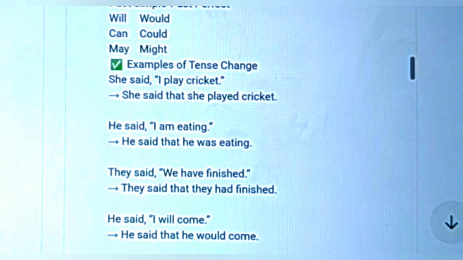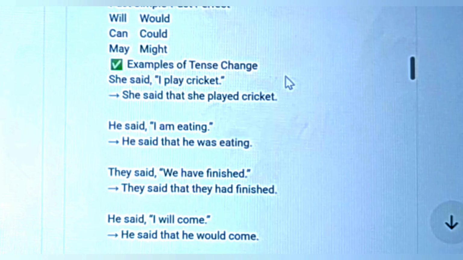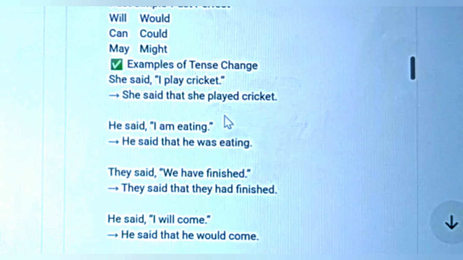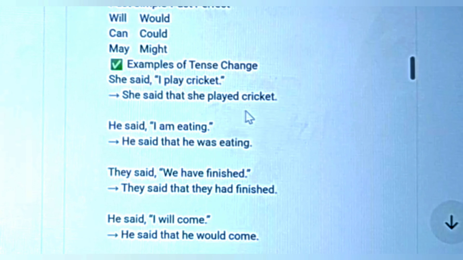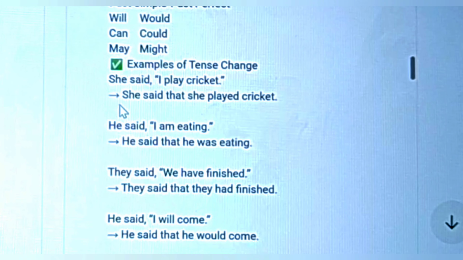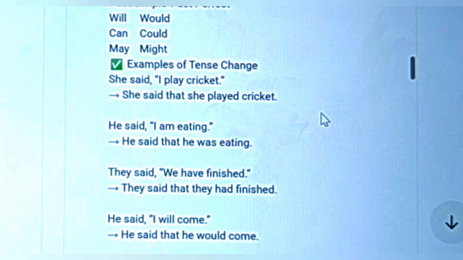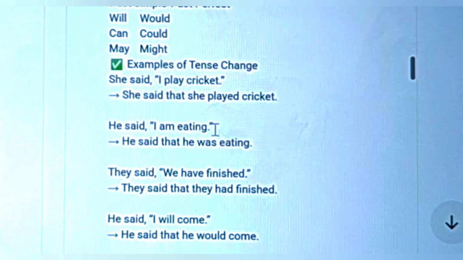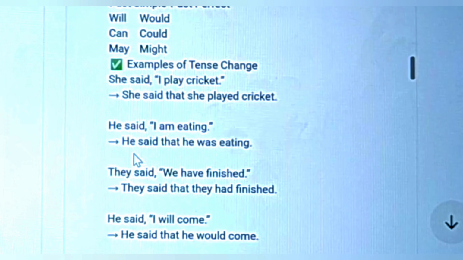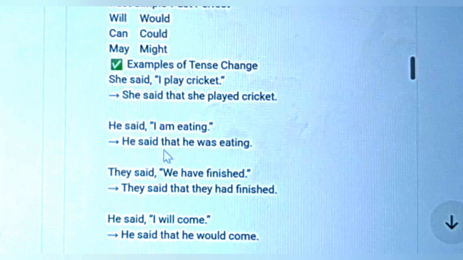And we have examples here, examples of tense change. She said, "I play cricket." And this will be changed like this: she said that she played cricket. Next example: he said, "I'm eating." And this will be changed like this: he said that he was eating.